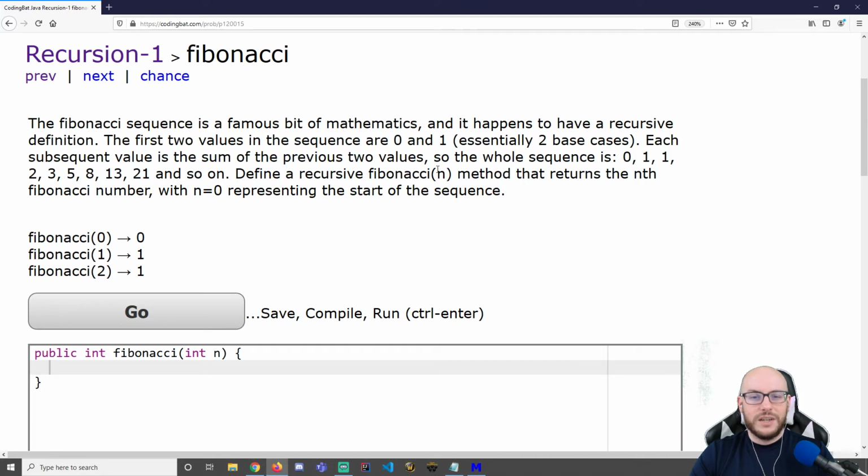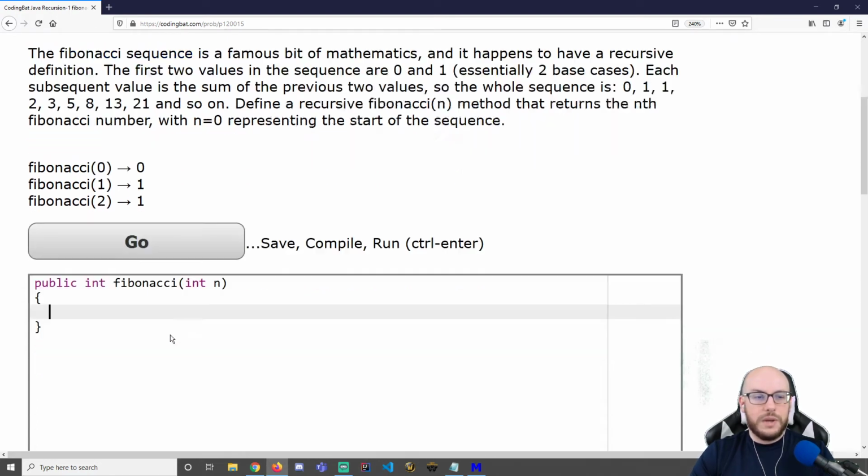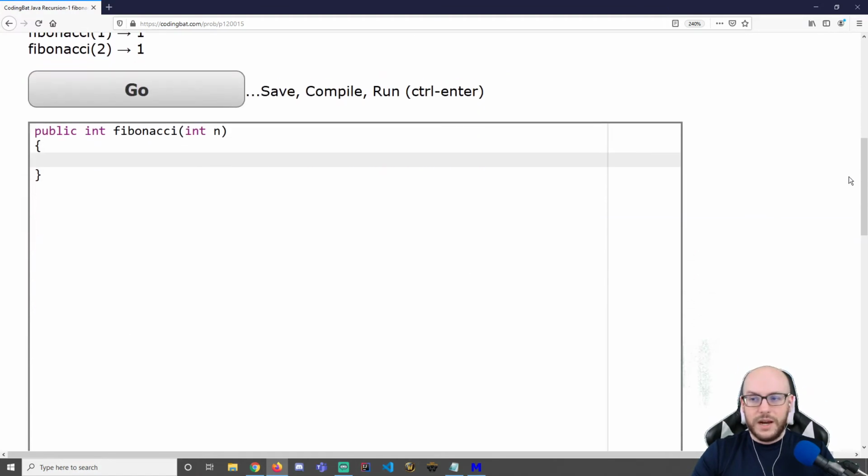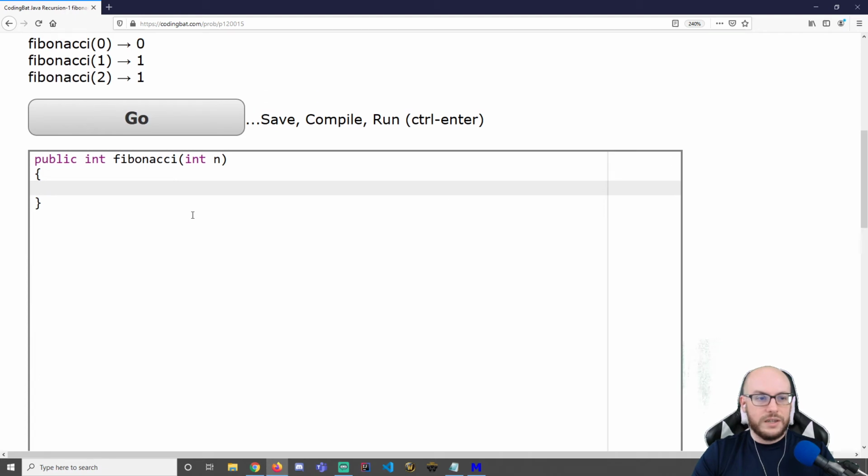Define a recursive Fibonacci n method that returns the nth Fibonacci number, with n equals 0 representing the start of the sequence. Okay, so the base case here should be pretty easy. They're saying that we have 2. We're actually going to see that you can potentially just reduce that to 1 base case. But when n is 0, I'm returning a 0. When n is 1, I'm returning a 1. Those are the first two Fibonacci numbers, right? So we can define those as base cases.